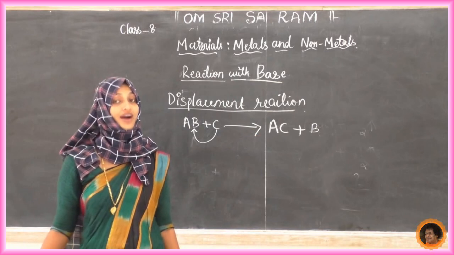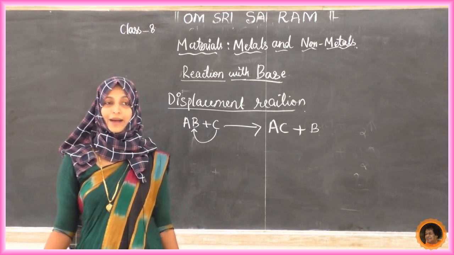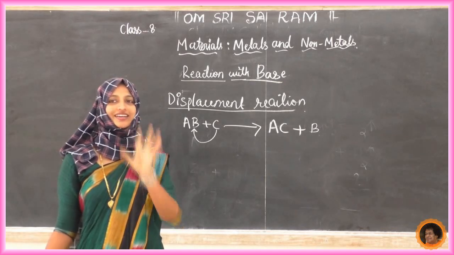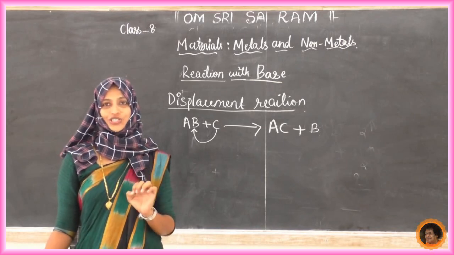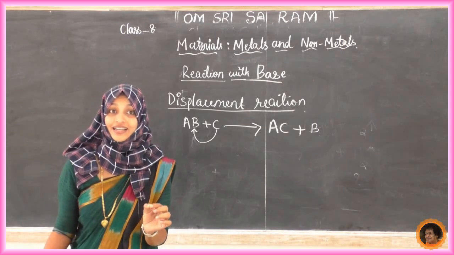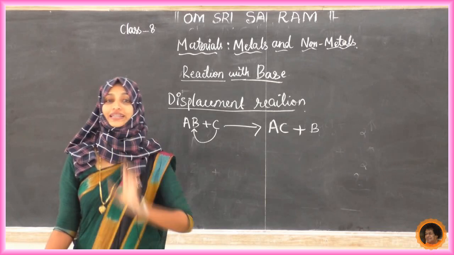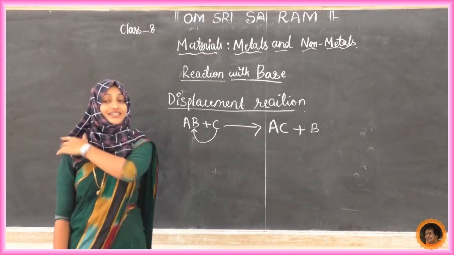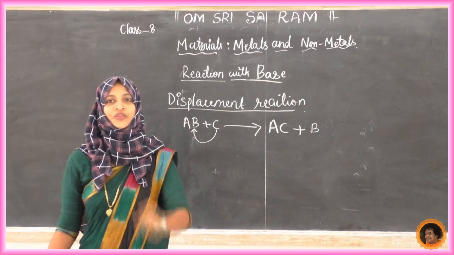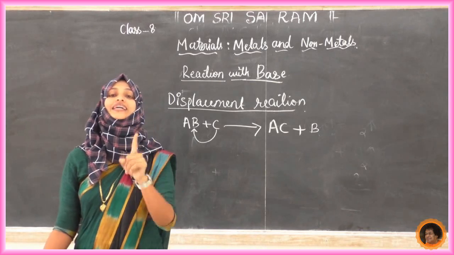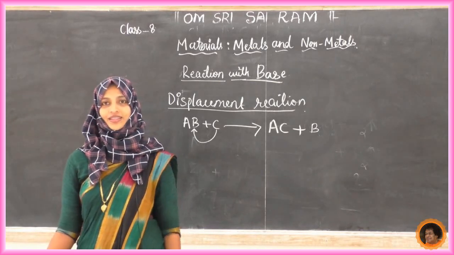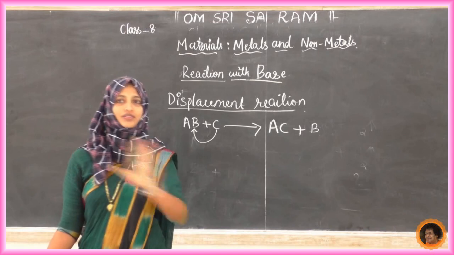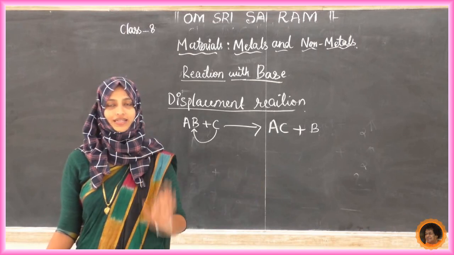Now can you define this displacement reaction? It is in chemistry, so we are taking a reaction. During a reaction, if a metal replaces another metal from its compound, then such reactions are called displacement reactions. This is possible only in case of metals. It does not take place in non-metals.